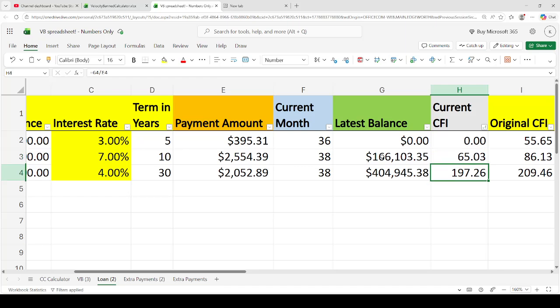But you got to be careful about this huge cash flow index number, because think about what it means. It means you're giving lots of money for a little bit of cash flow, right? And so we'll talk about this a little bit later, but especially with the 30-year mortgage, and if there's an interest rate difference, you're gonna end up paying a lot more than you have to when you move the whole thing into a line of credit.